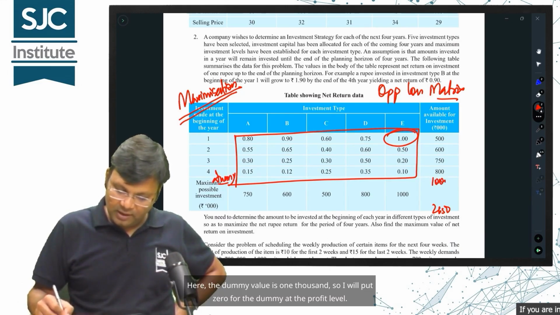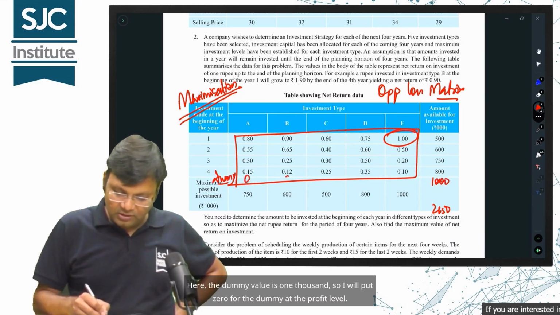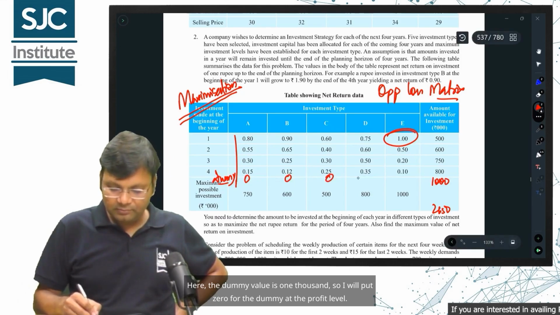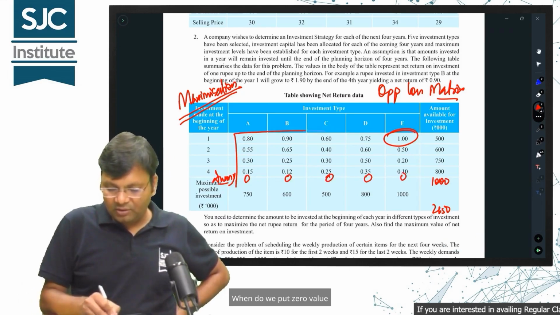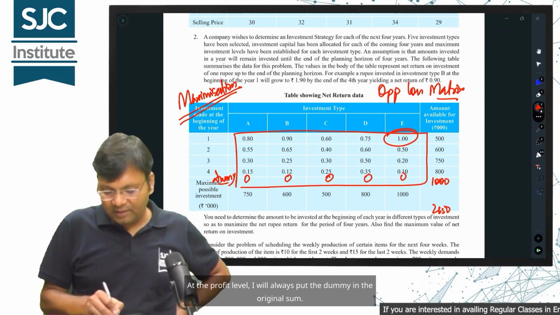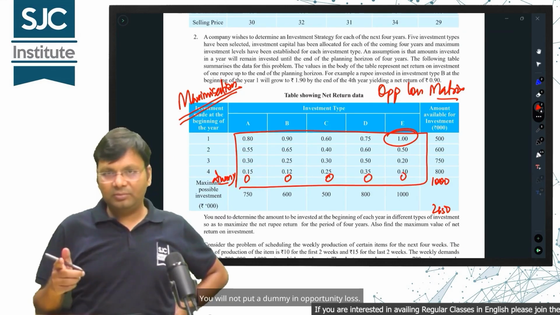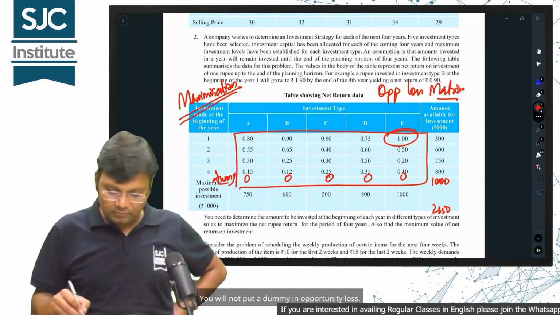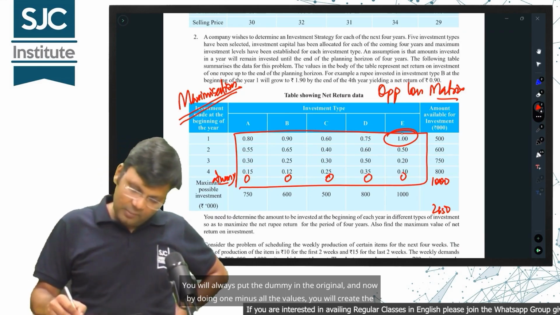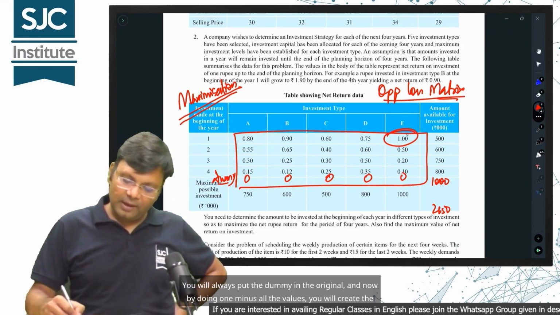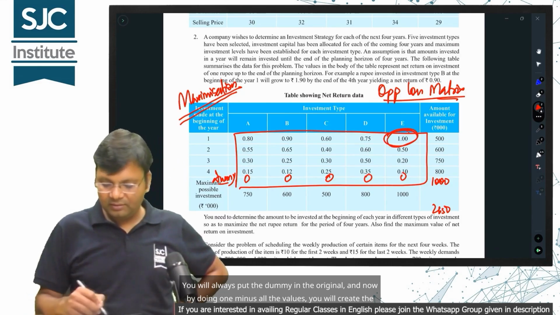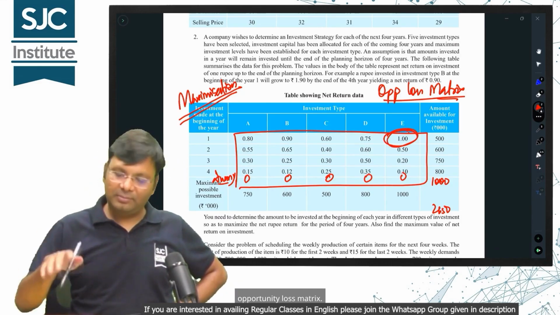Here, the dummy value is 1000, so I will put 0 for the dummy at the profit level. When do we put 0 value? At the profit level, I will always put the dummy in the original sum. You will not put a dummy in opportunity loss. You will always put the dummy in the original, and now, by doing 1 minus all the values, you will create the opportunity loss matrix.